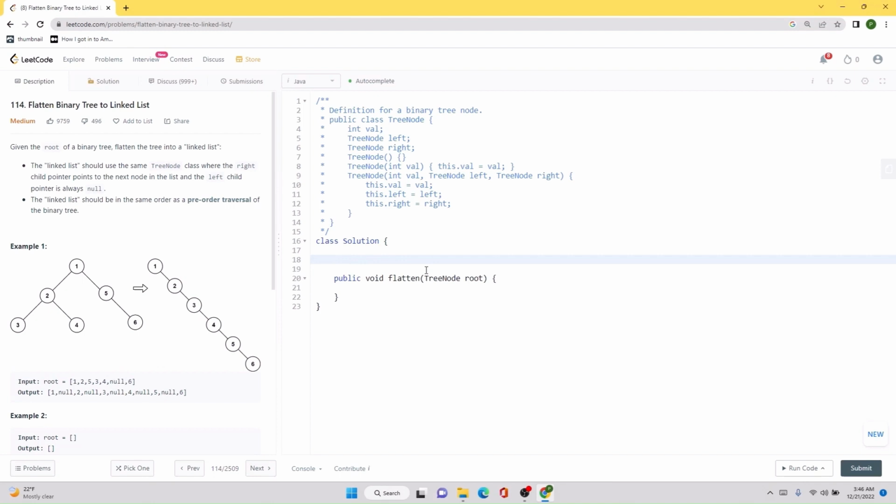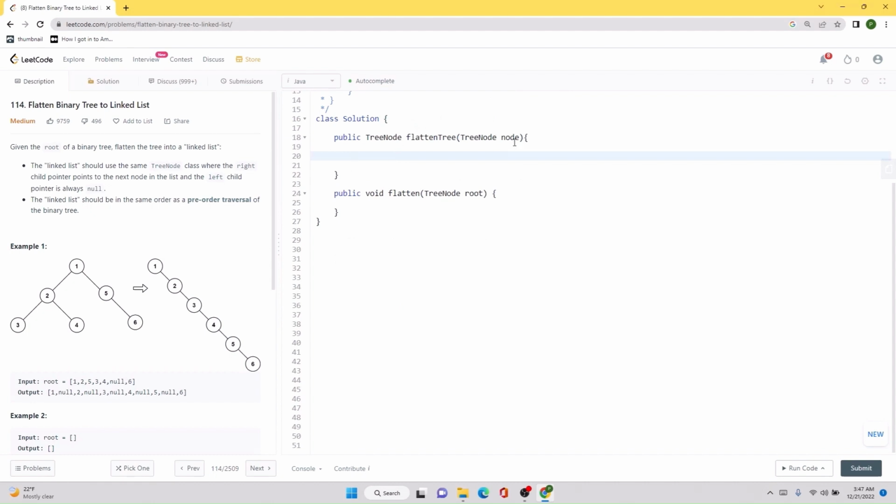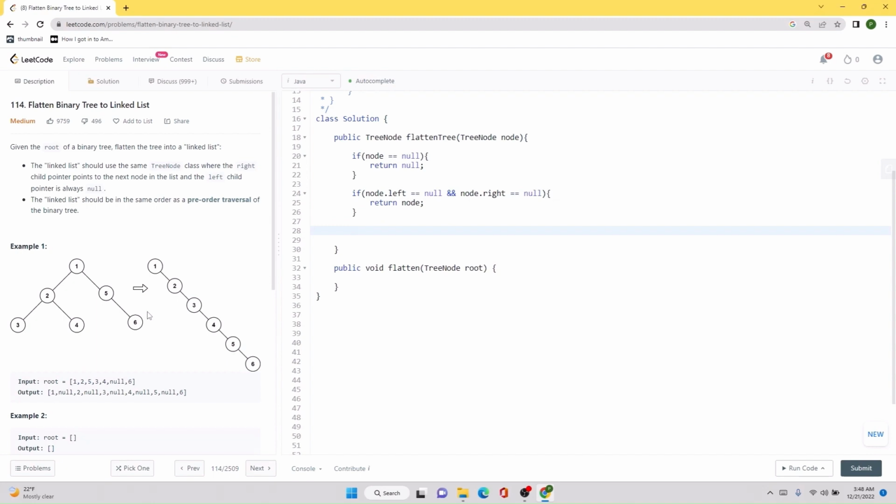So first of all, we are going to create a helper method that we can use as our recursive method. So let's just do that. Now in this helper method, first of all, we will check if the given node is null, we can simply return null. Second thing we can check is if the given node is a leaf node, which means it does not have any left and right child, then we can simply return that node as it is.